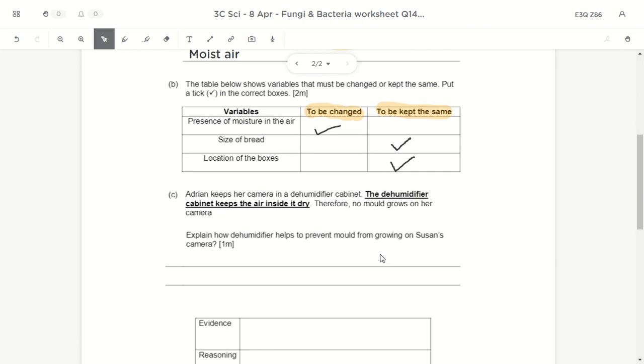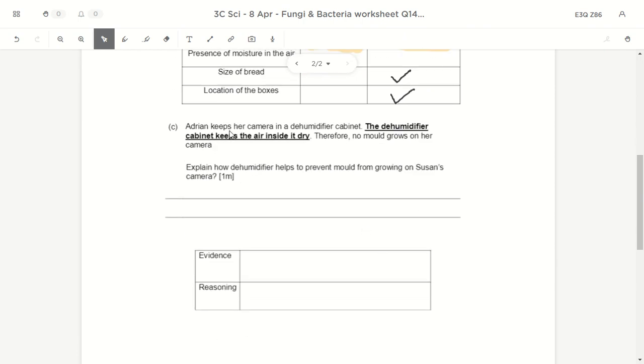Alright, so for the last part, Adrian kept her camera in a dehumidifier cabinet. Some of you have it at home to make the air drier. So the function of a dehumidifier is to keep the air dry, so no mold can grow on it, because we know from what we learned, if the area is dry, if the thing is dry, mold doesn't really grow on it, or it grows on it very, very slowly. So they're asking you how it helps prevent mold from growing.